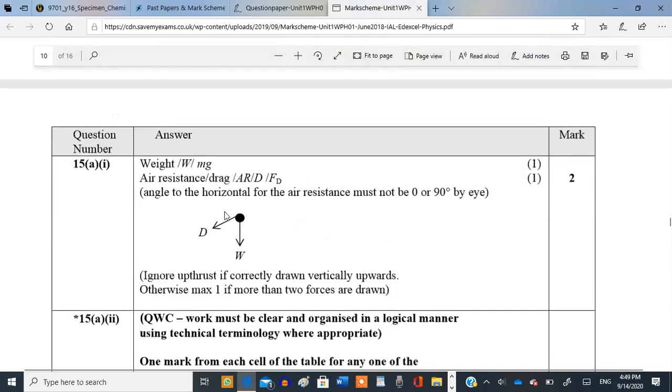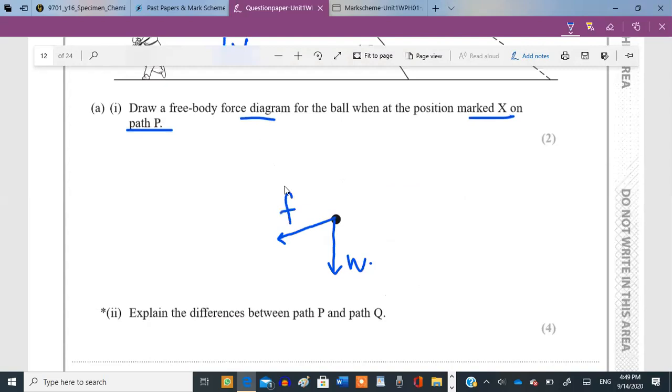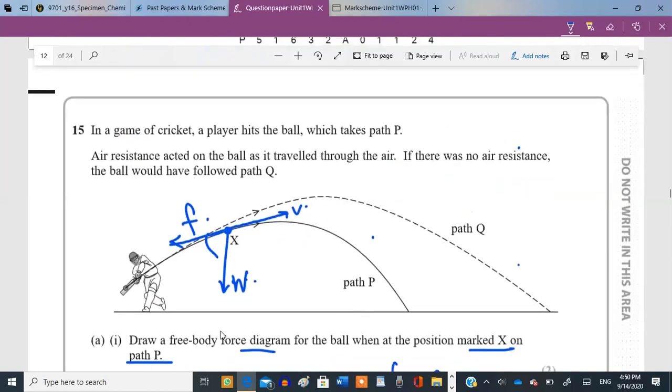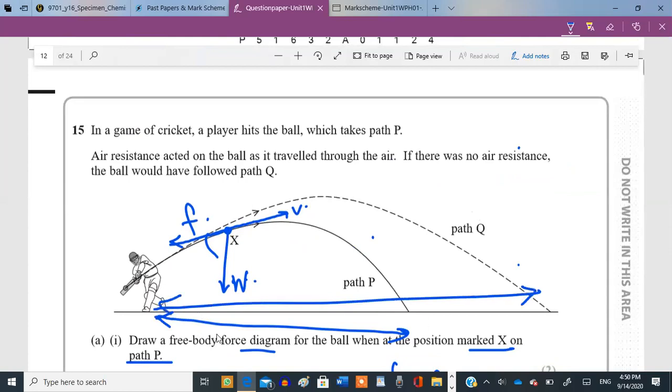Weight and drag, air resistance, frictional force. So label it as well, it's better. Fr is your air resistance, and W is your weight. Now explain the differences between these two paths, P and Q. P is in the presence and Q is in the absence of air resistance. What happens to the horizontal distance as air resistance is considered? If air resistance is negligible, then what was the horizontal distance? It is called the range of the projectile, right?